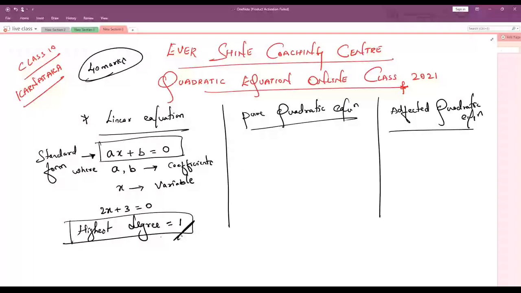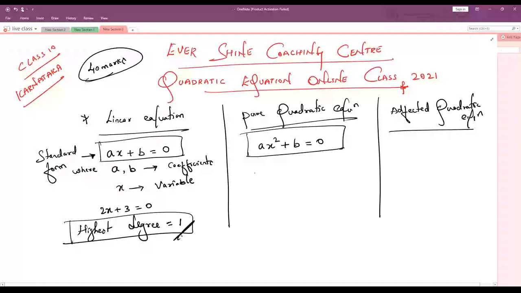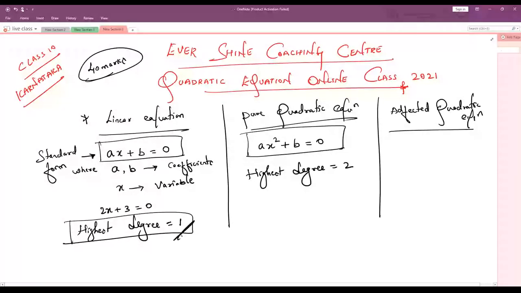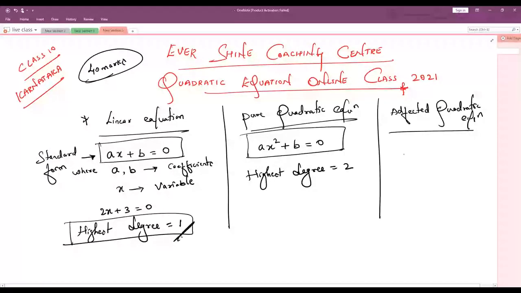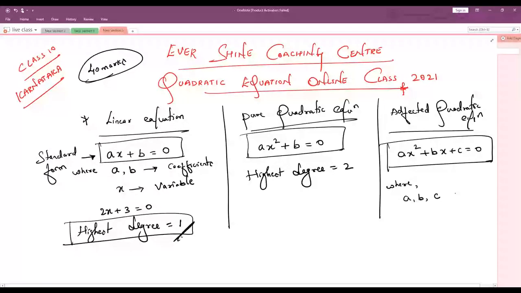Pure quadratic equation is ax square plus b is equal to 0. Similarly, here x is the variable, and the highest degree of a pure quadratic equation is 2. And the affected quadratic equation standard form is ax square plus bx plus c is equal to 0, where a, b, c we call coefficients or constants, and again x is the variable.